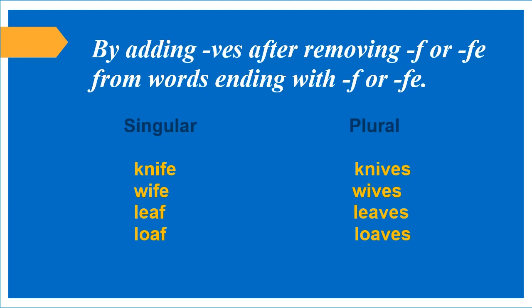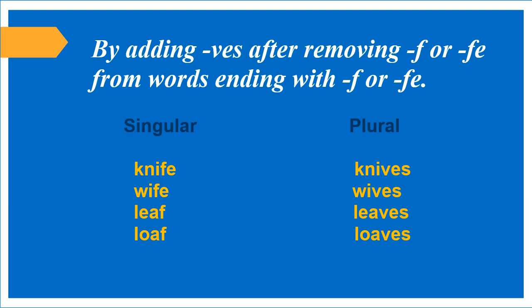By adding ves after removing f or fe from words ending with f or fe. Children, if a word is ending with f or fe, we will remove f or fe and we will add ves. Knife, knives. Here the noun knife is ending in fe. So we will remove fe and we will add ves. Wife, wives.